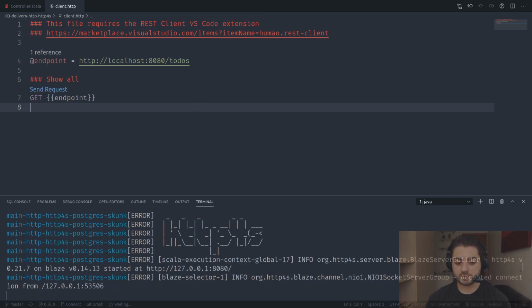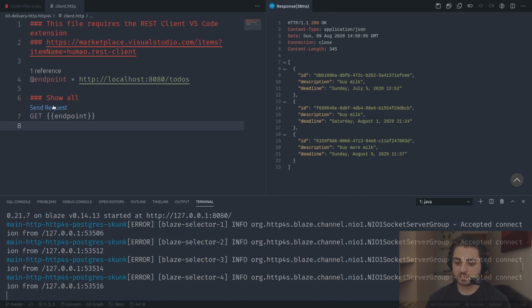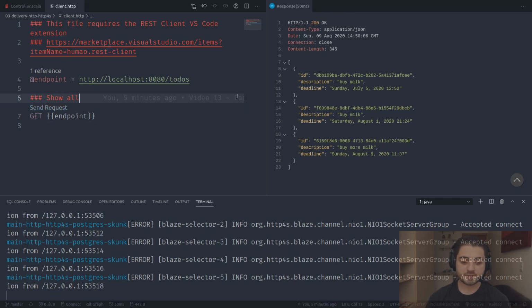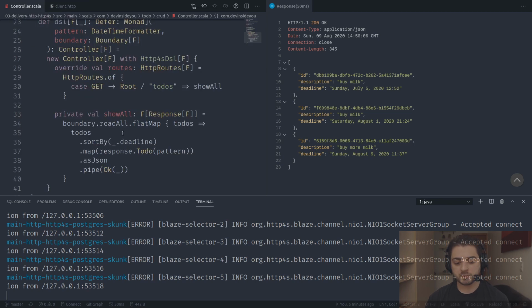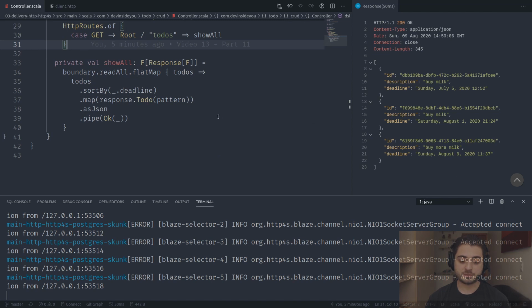By the way, notice that every time we're doing a show all, the first request takes forever. This is pretty much the JVM hotspot, right? So the second request takes just a couple of milliseconds. All right, so this is the first route that we have, and we're going to add the routes in order of simplicity. We're just going to grab the next simplest route, and the next route in line is going to be the deletion.